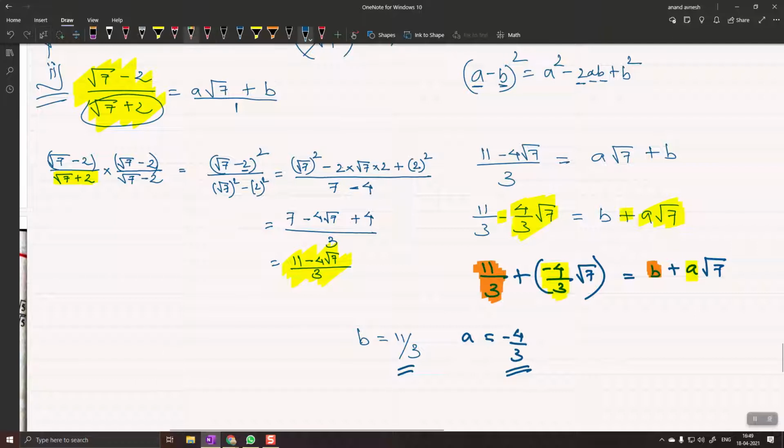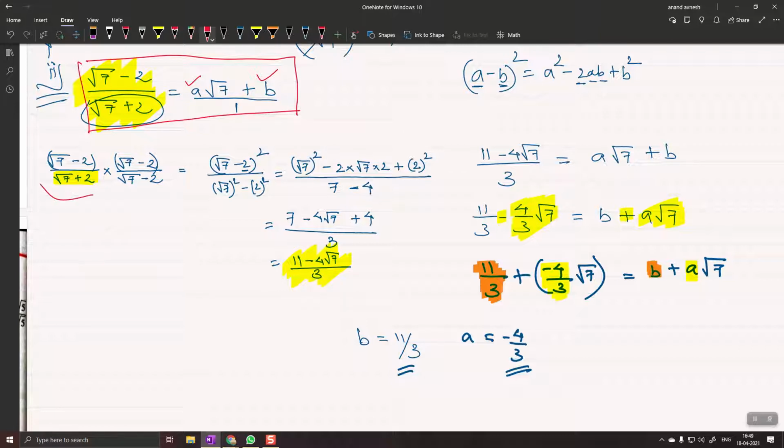What we had to do is, this was the question, okay, and they asked us to find the value of a and b. So I did not focus on this a and b wala part much, but I took care of this LHS and I rationalized the denominator. When I rationalized the denominator, eventually I got this 11 minus 4 √7/3. So, sir, actually, you just solved it. You did not solve another mate so that you maintain the formula, right? Exactly. It was not any other way, right? Yeah. Of course, I don't have to touch this. This part I don't have to touch. I just have to rationalize the LHS.